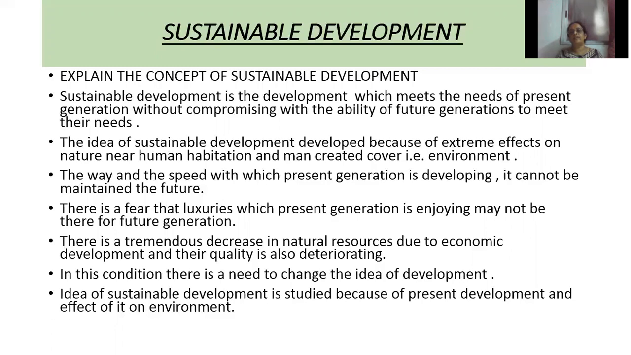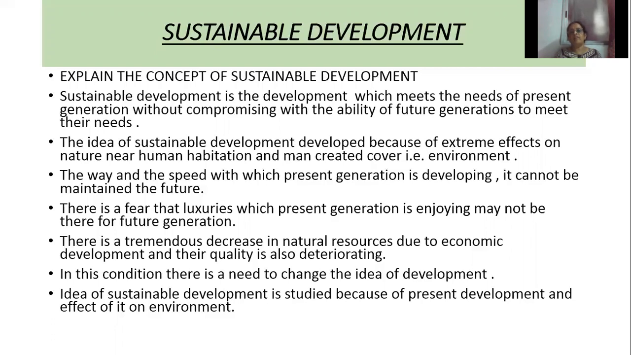Man is doing different types of activities in order to achieve development. So in that way he is destroying the environment. So the coming generation, the future generation, cannot enjoy that development. The way and the speed with which the present generation is developing cannot be maintained in the future.